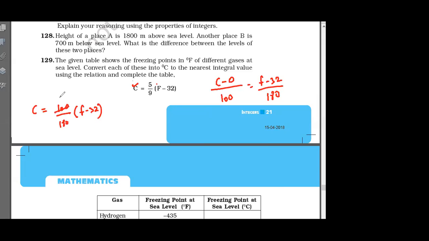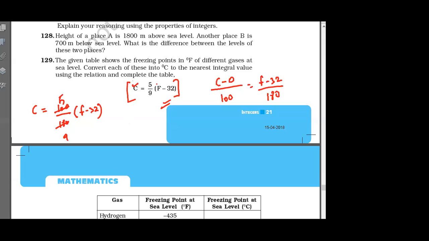5 by 9. 20 goes into 100 five times, and 20 goes into 180 nine times. So the formula came: 5 divided by 9 into F minus 32. Very good. So now you understood how we got this formula.